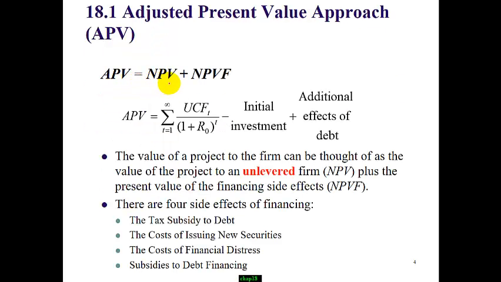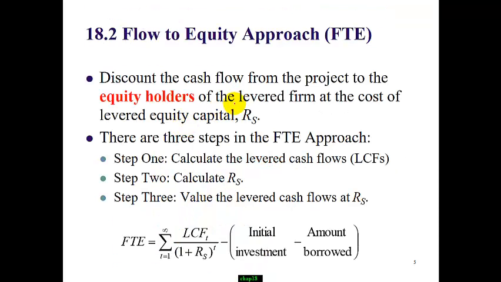APV is based on net present value plus a separate component, which is the net present value of financing effect. We will use unlevered cash flow discounted at R sub 0, which is the cost of capital for an unlevered capital structure, and subtract the full amount of initial investment. Possible additional effects could be examples such as interest payment tax shield, local government subsidies, flotation cost, or financial distress cost.